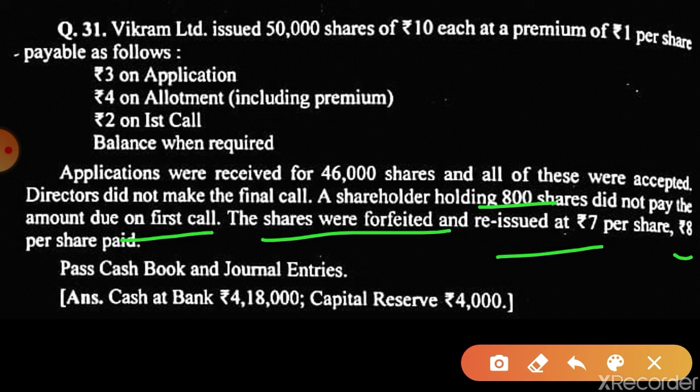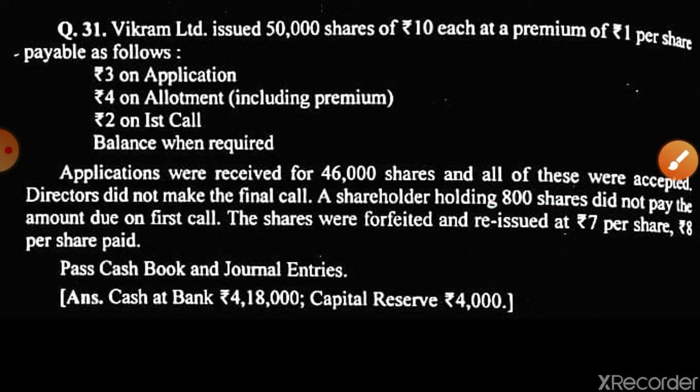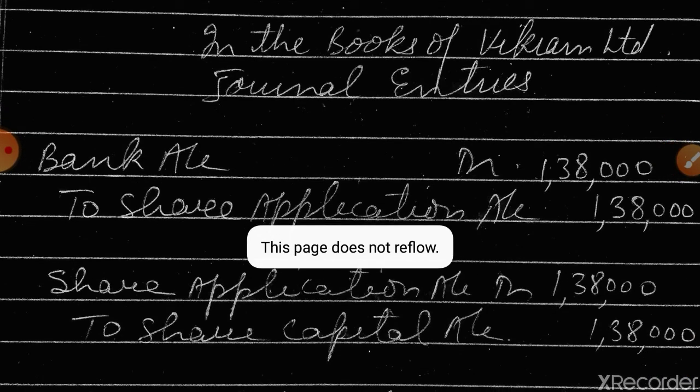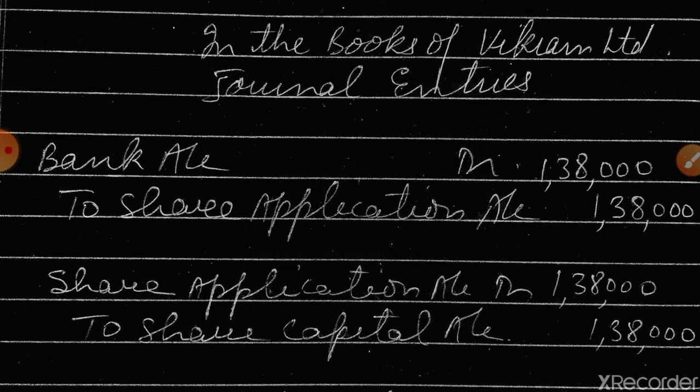Now, as per your convenience, I have made the solution for this. See, in the books of Vikram Limited, journal entries. I am passing the journal entry of bank as well. Because we have a cash book, there is no need to pass the journal entry separately. But I am passing it and you should also pass. Why, sir?